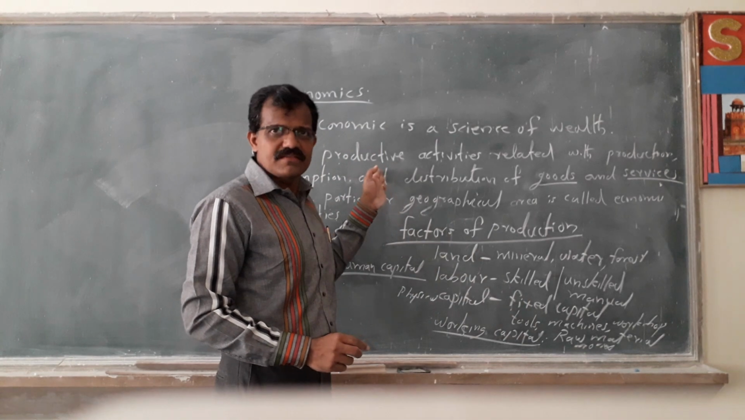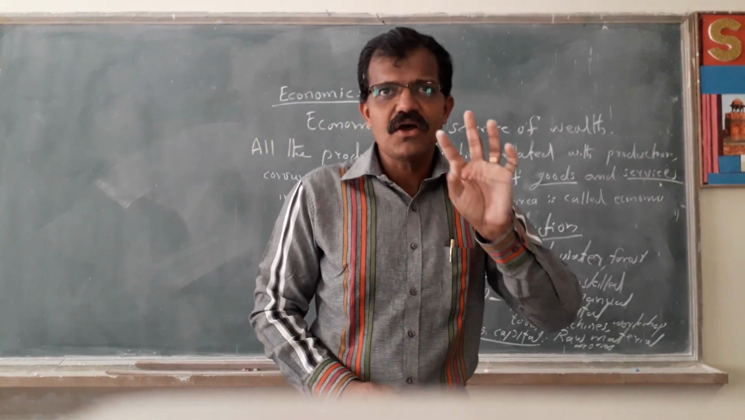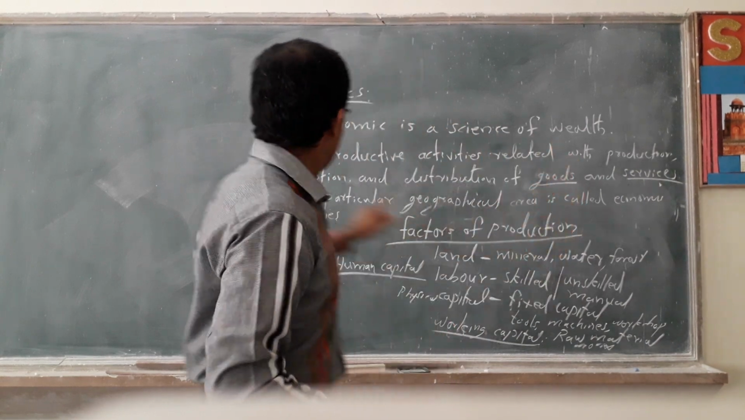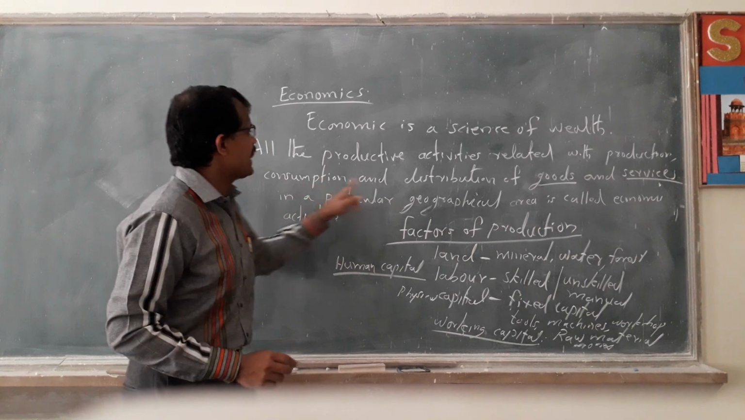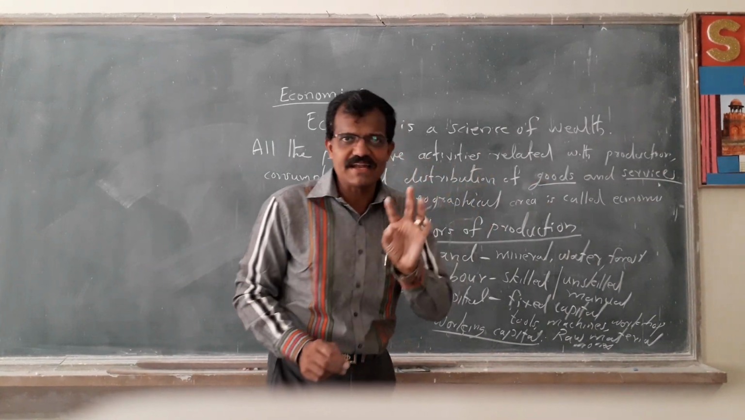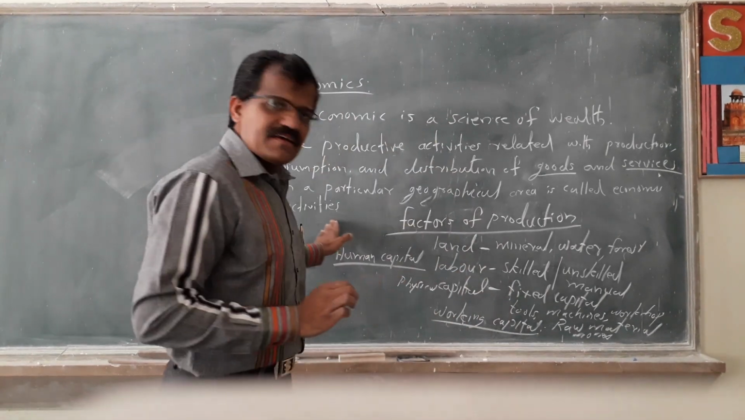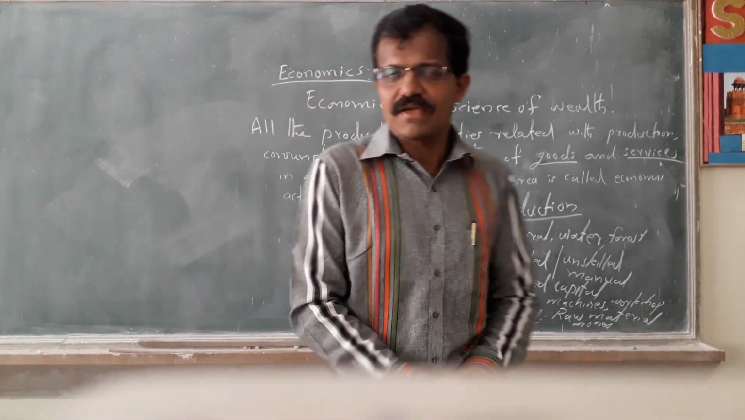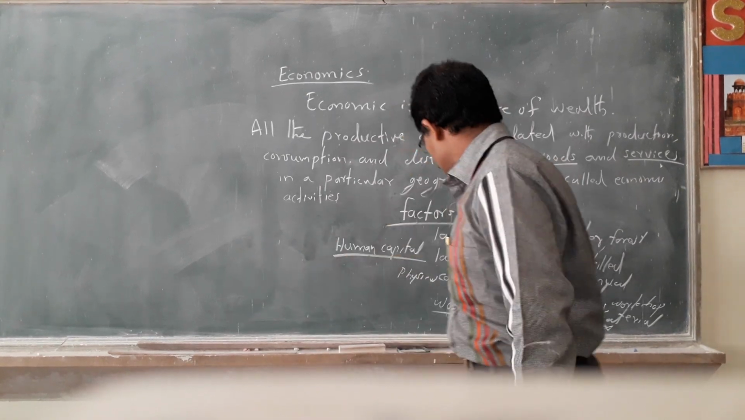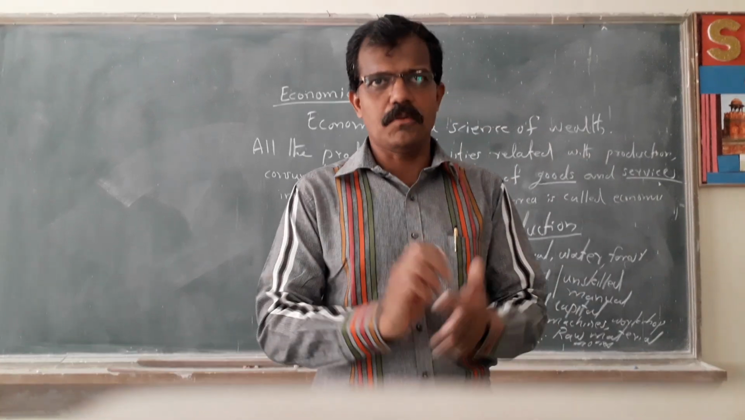Remember, in economics the most important thing is the factors of production. Once again, what is economy? Economy means all the productive activities related with production, consumption and distribution of goods and services in a particular geographical area. And there are 4 factors of production: land, labor, capital, and capital means 2 types: fixed physical capital and human capital. Please remember. Thank you.